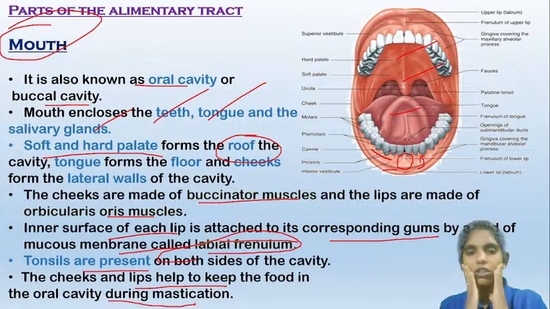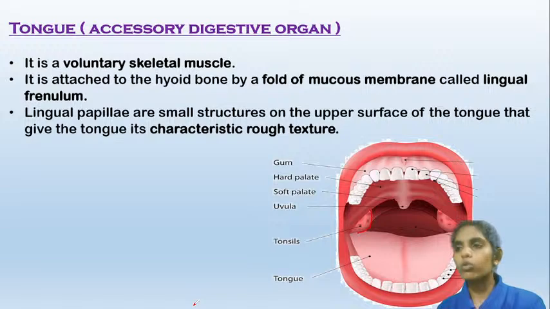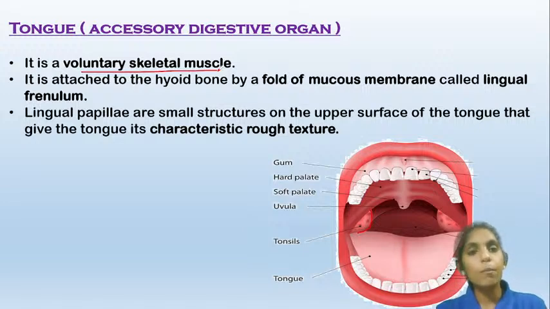As the cheeks form the lateral walls of the mouth cavity, they will help to keep the food in the mouth. So that is about the mouth. Now coming to the tongue, it is a voluntary skeletal muscle. It is a skeletal muscle and its movement is under our control. So we can control the movements of this tongue.